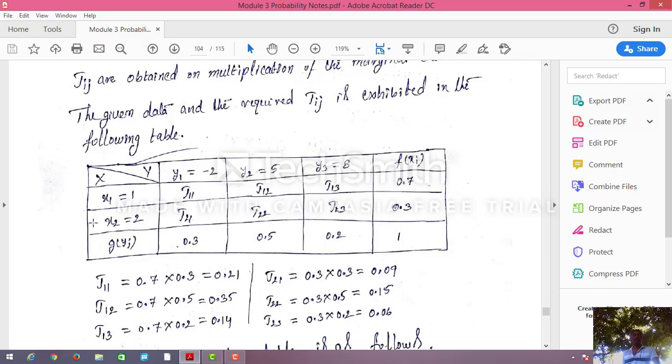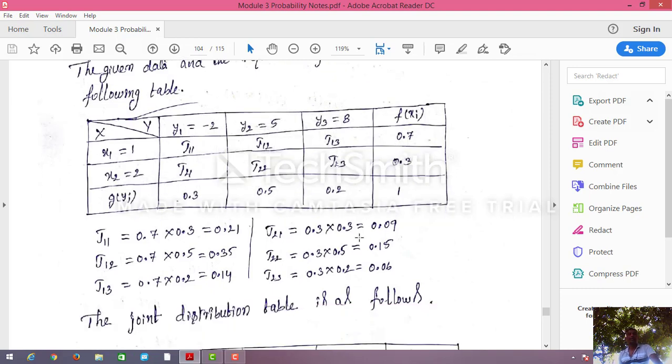How do you find J21? J21 is 0.3 into what? 1 should be what? Here see, 0.3 into 0.3 is 0.09. Next, J22 is nothing but 0.5 into 0.3. Next, J23 is 0.3 into 0.2.